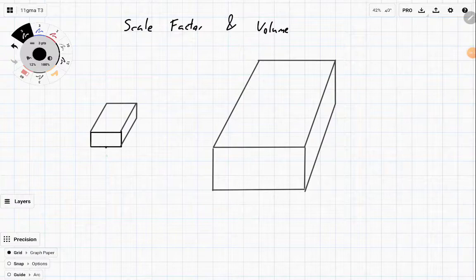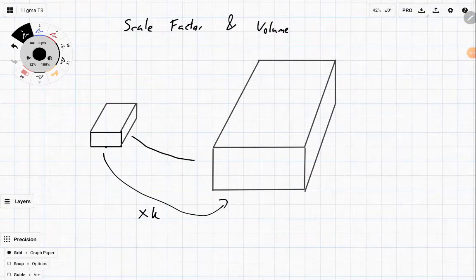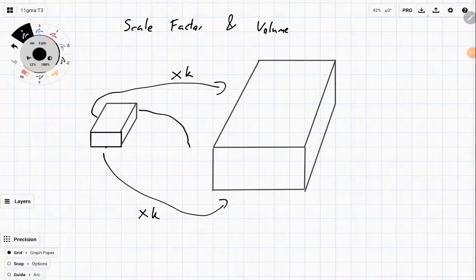So imagine we increase this dimension by a factor of k, and then we increase this dimension by a factor of k, and we also take the height and increase it by a factor of k. What we've really done is expanded this in three different directions by three different lots of k.